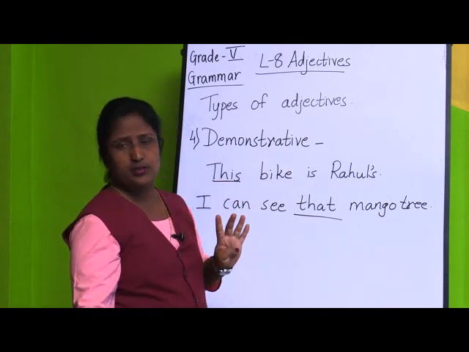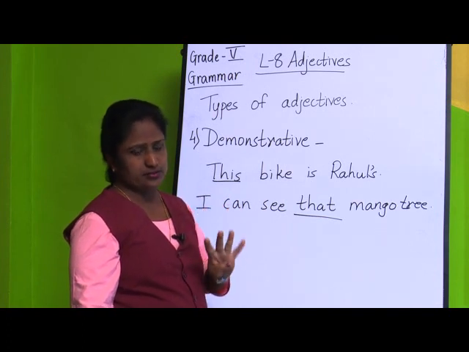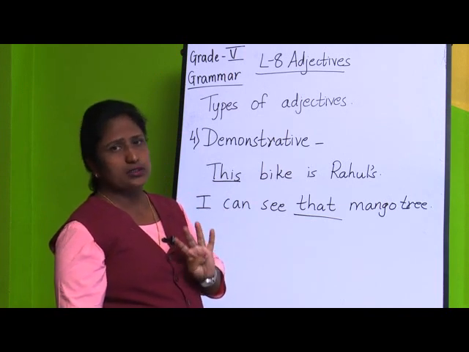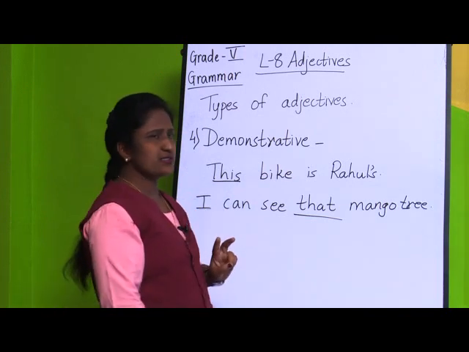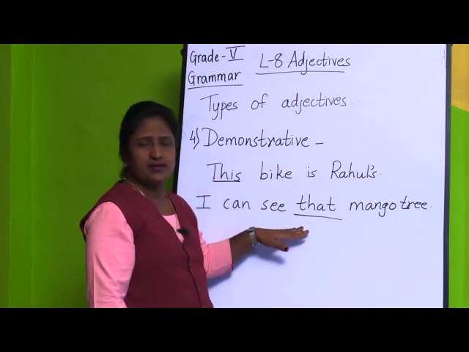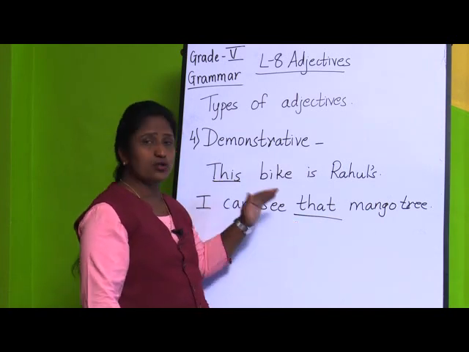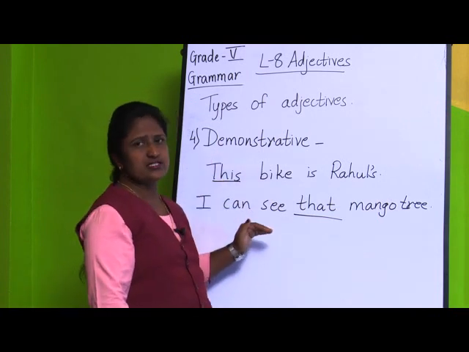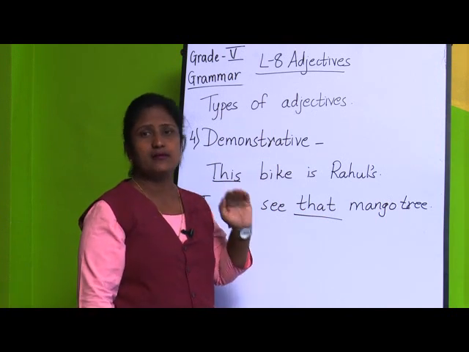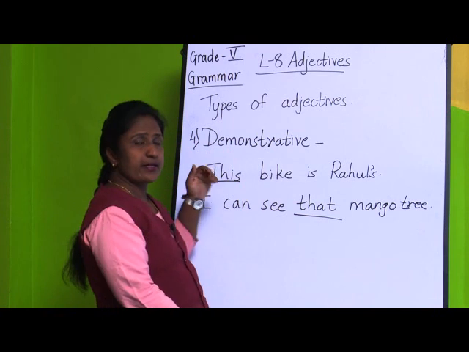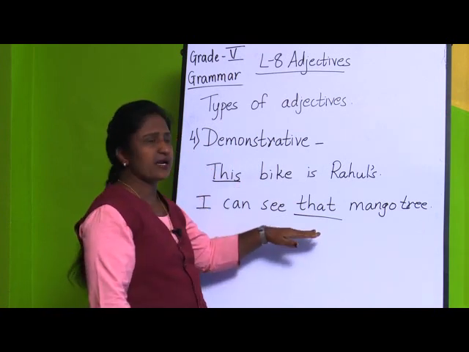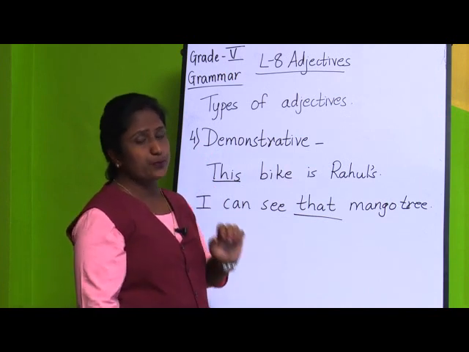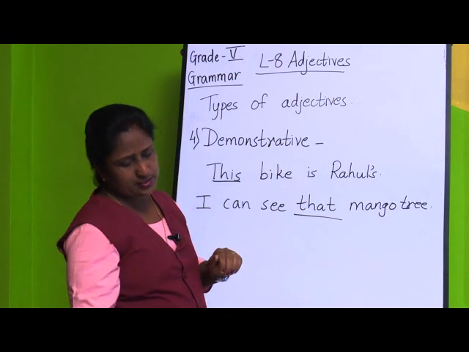And there are four, that is this, that, these and those. This and that are for singular nouns, and these and those for plural nouns. Two things you remember: this and that, or these and those. These are the demonstrative adjectives which we use in sentences to point out the nouns, and that is why they are called demonstrative adjectives. Now, this and that we use with singular nouns, and these and those we use with plural nouns. I hope children you have understood this.